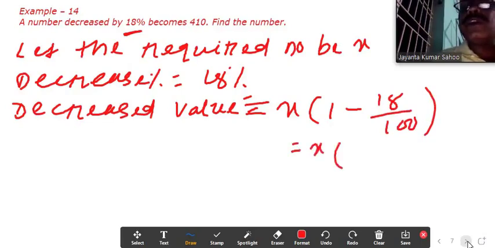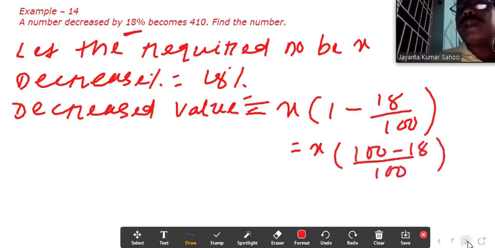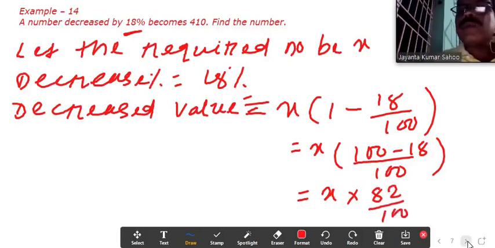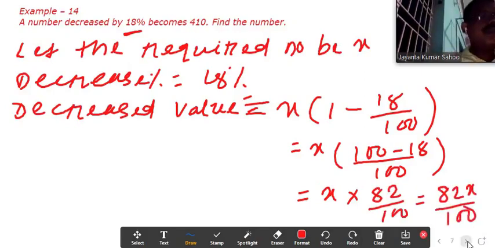So x into 100 minus 18 over 100, equals x into 82 by 100, equals 82x by 100. But in the question it is given that it becomes 410.